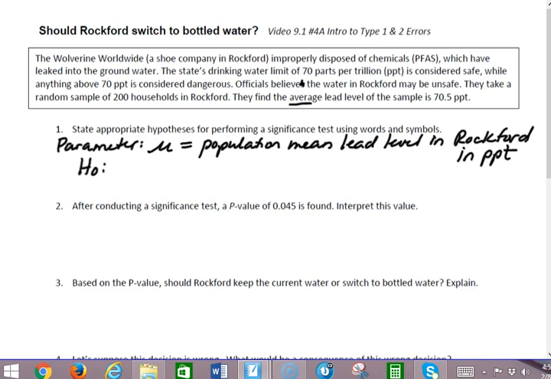Now the null hypothesis is that the water is safe. Okay, nothing's happened, there's no problem, there's no danger. So we're going to say mu is 70 parts per trillion. Our alternate hypothesis, we want to know if the water has become dangerous. They think it may be unsafe. In other words, they think that mu may be greater than 70, and this is what we're going to be looking for evidence for, the alternate hypothesis.